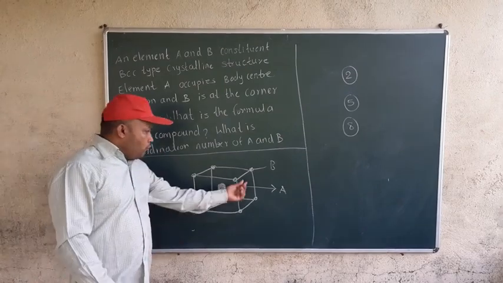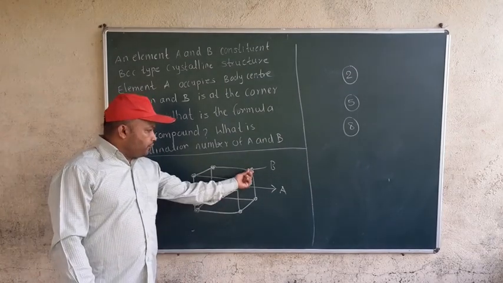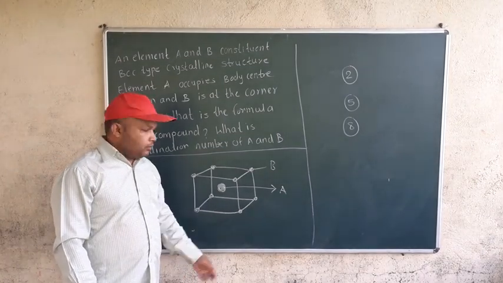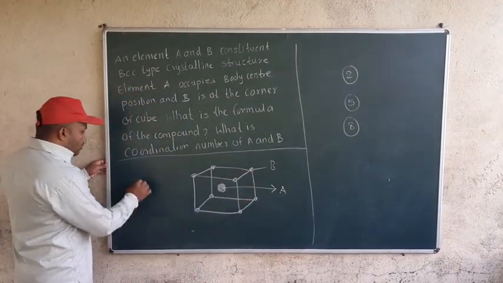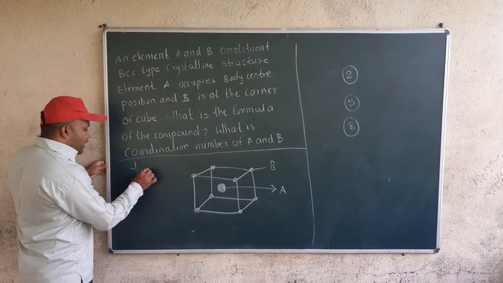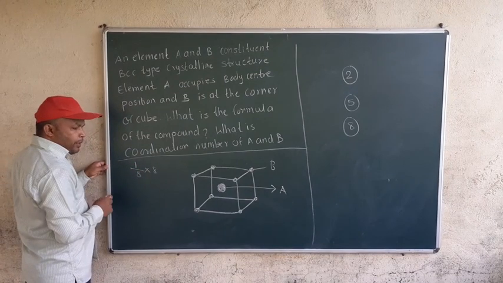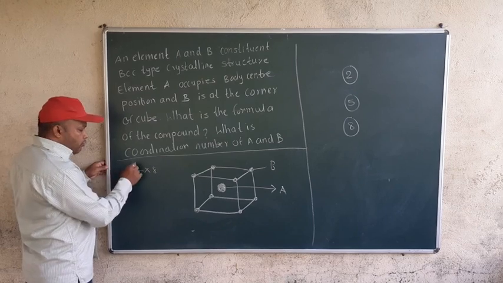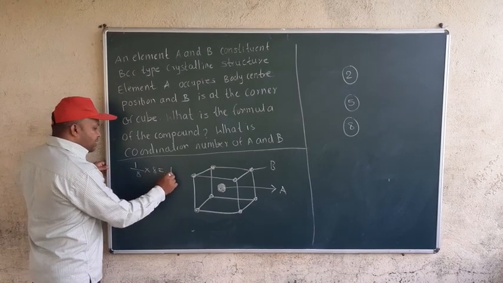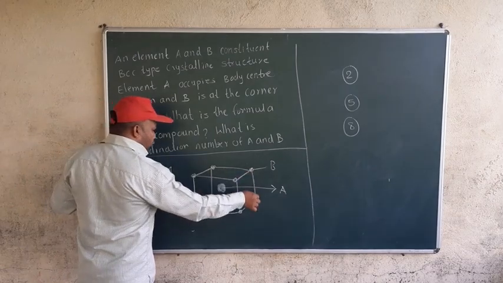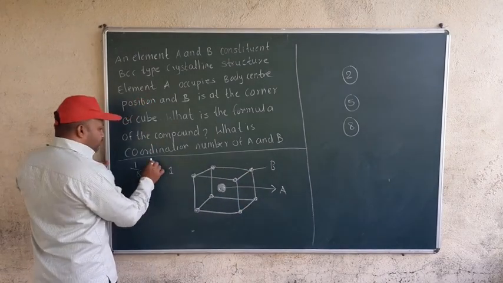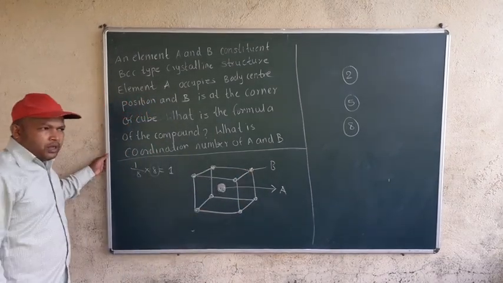Now you know the contribution of the corners. The contribution of corners is 1/8 of 8. Do you remember this 1/8? 1/8 of 8, that is 1. These are 8, but how much belongs to this cube?